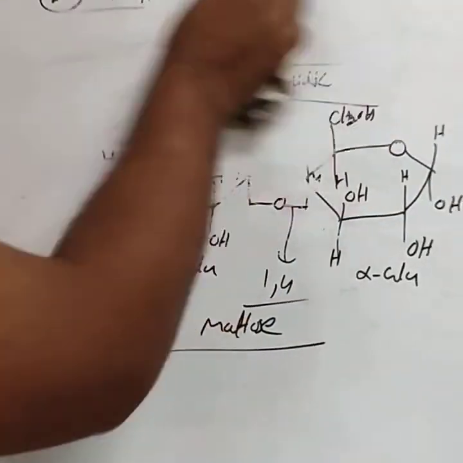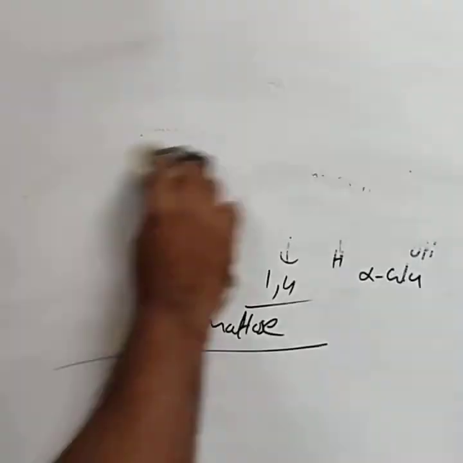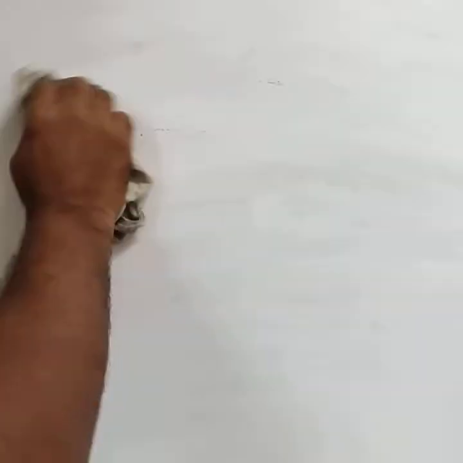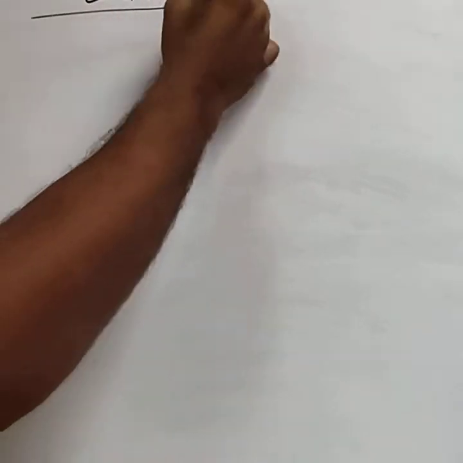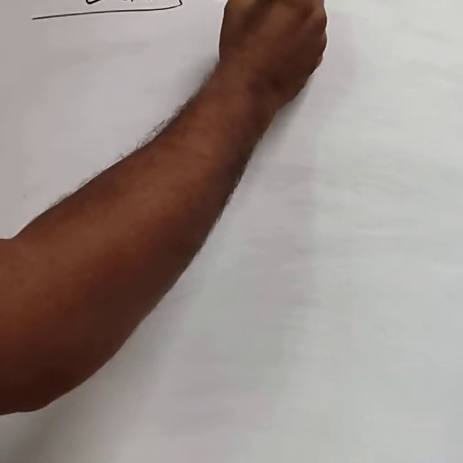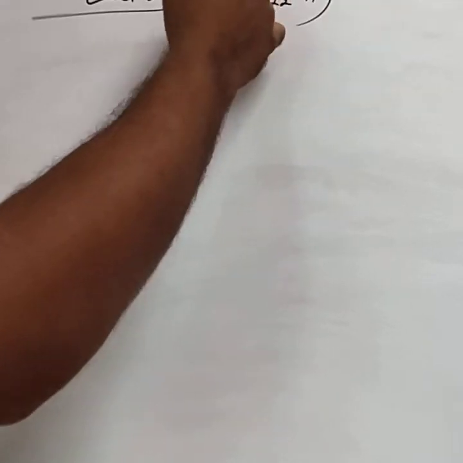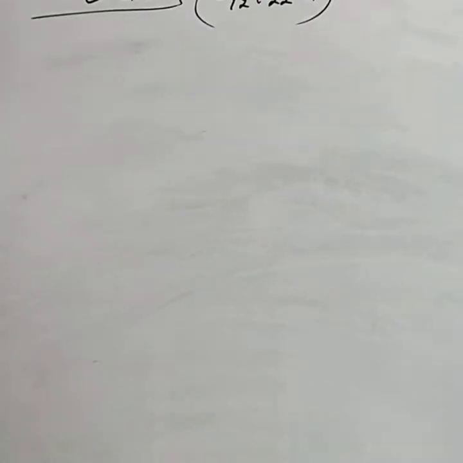Then the next disaccharide is the lactose molecule. Lactose is a disaccharide, formula C12H22O11. Lactose is also a disaccharide.